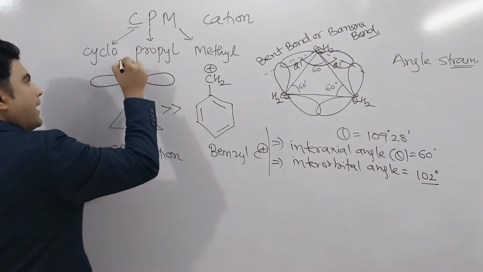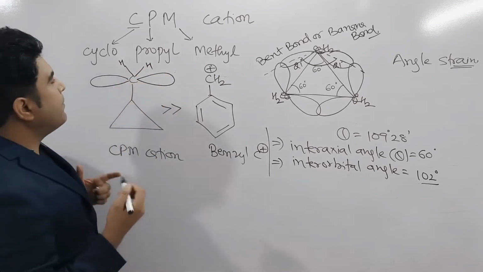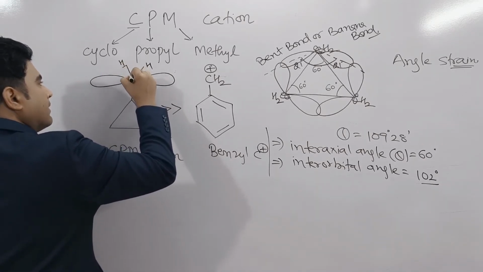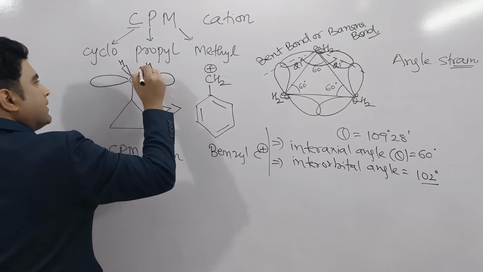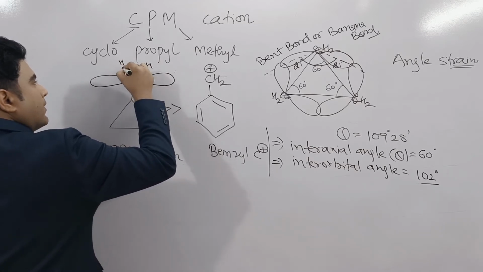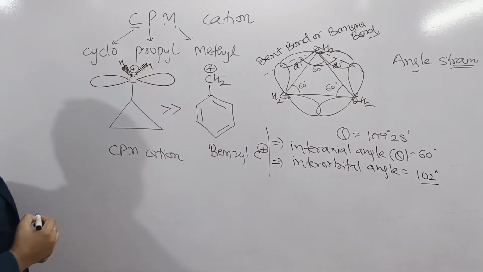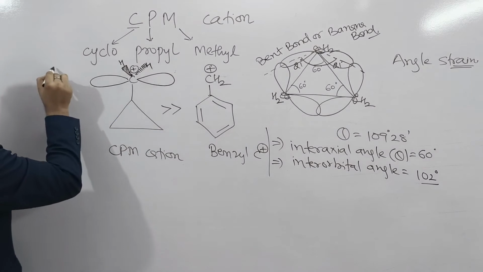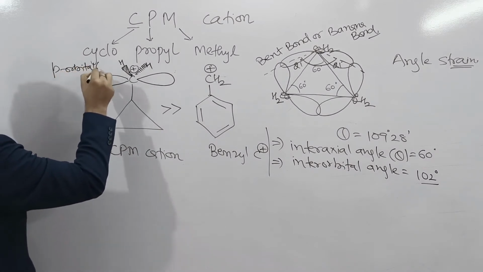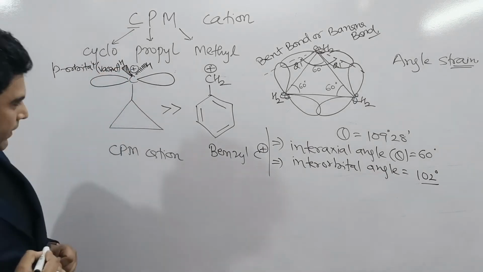Suppose this is a p orbital, vacant p orbital. C, H, okay. So this is the vacant p orbital. I can make this hydrogen in wedge and this hydrogen in dash. Got it? This carbon has got a positive charge, and this is known as the p orbital, and that is vacant.